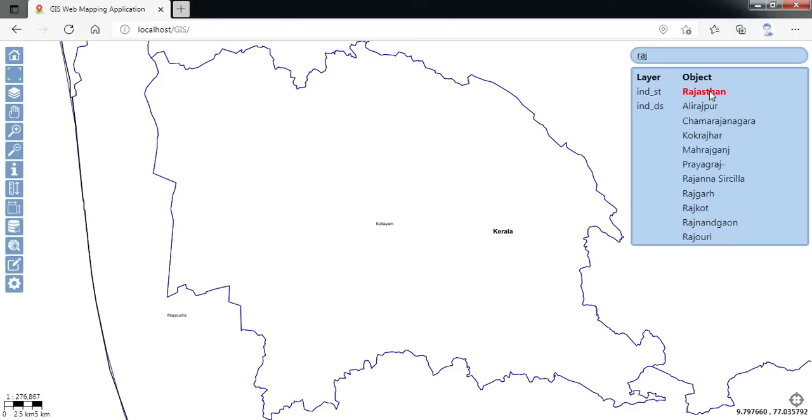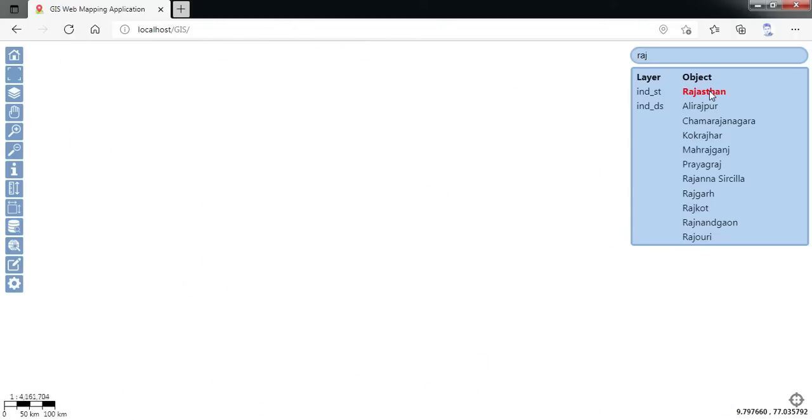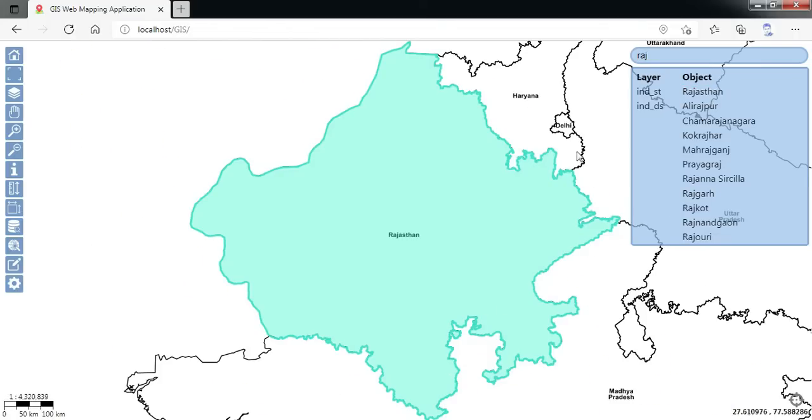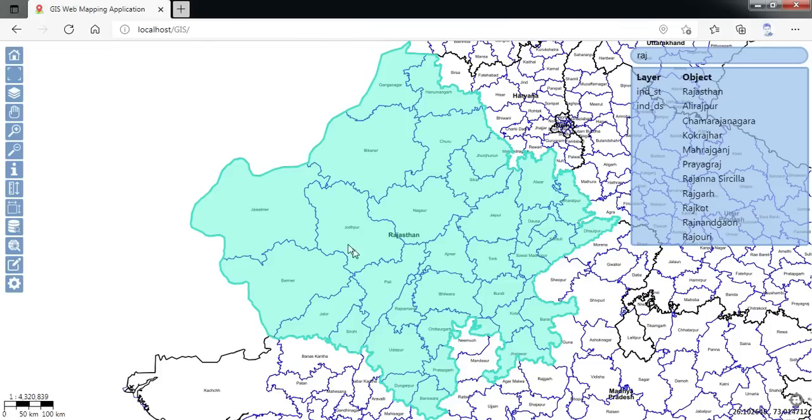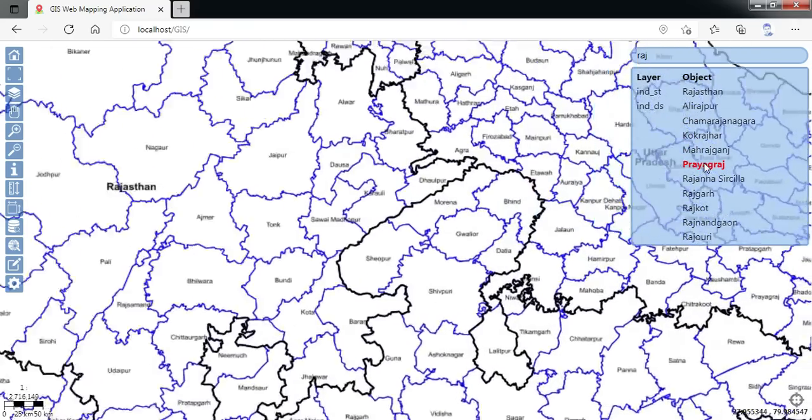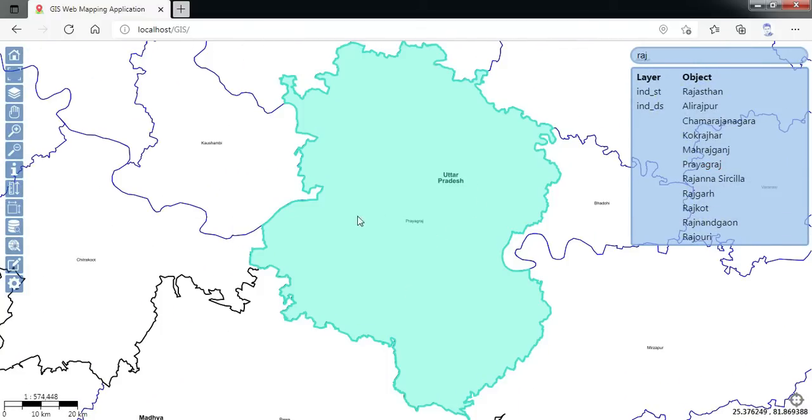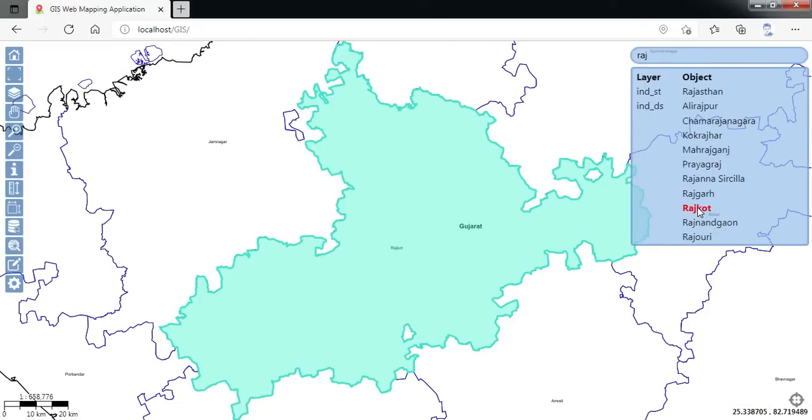Let me click on the Rajasthan state. So once I click on that, you can see it has zoomed to the Rajasthan state, and all the districts are available. So it has highlighted with a cyan color. Now if I click on say Prayagraj, then it will take me to that particular district. You can see Prayagraj. So this is such a beautiful functionality, and many times it is required to be provided on the map. So in this case it is like an attribute query, but the user doesn't have to select layer, field and attribute. Sometimes we need a quick search, so it is serving that purpose.